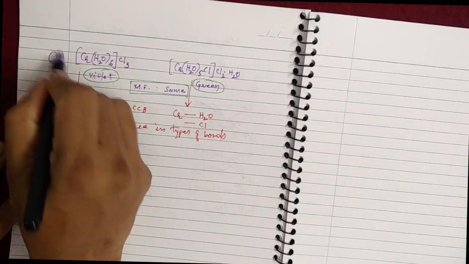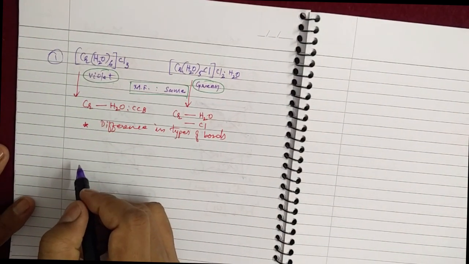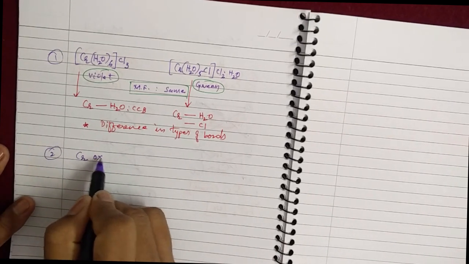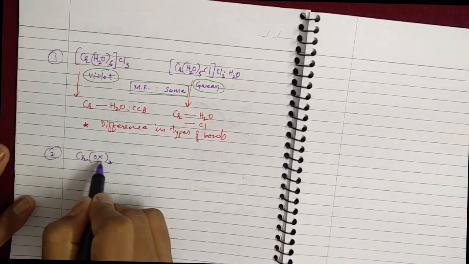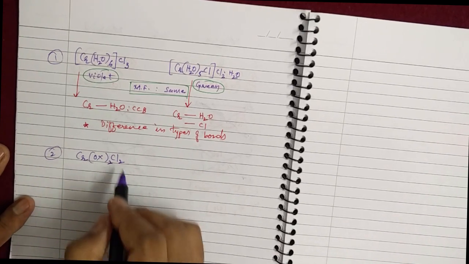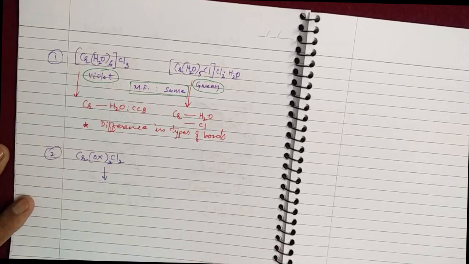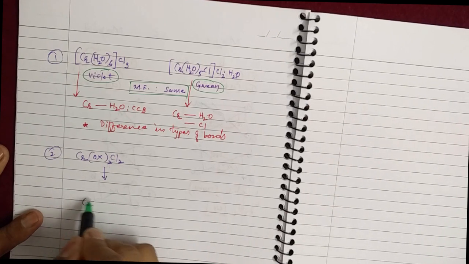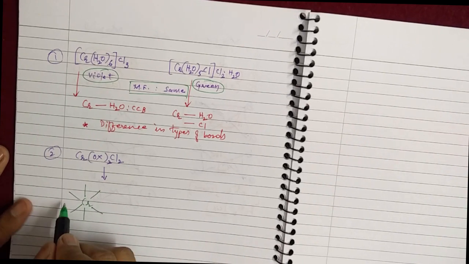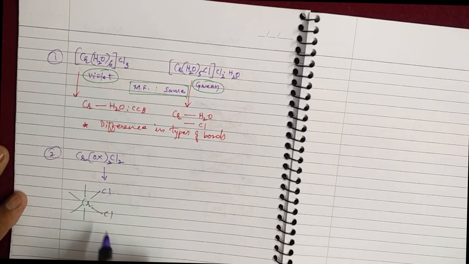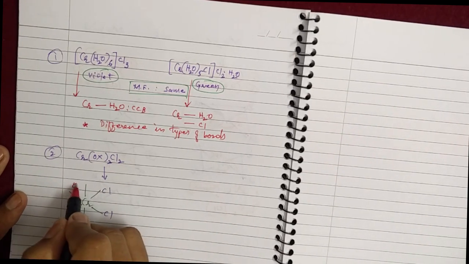Look at another example. Cr(ox)2Cl2, with oxalato, a bidentate ligand, appearing two times. Well, this exists in two forms. These are as follows. Cr has coordination number 6, therefore it will be an octahedral structure. Here this can be Cl and Cl, and these can be oxalates.